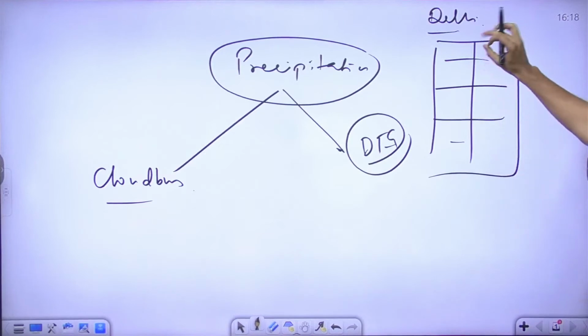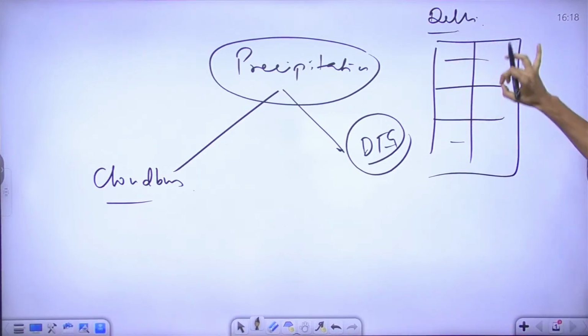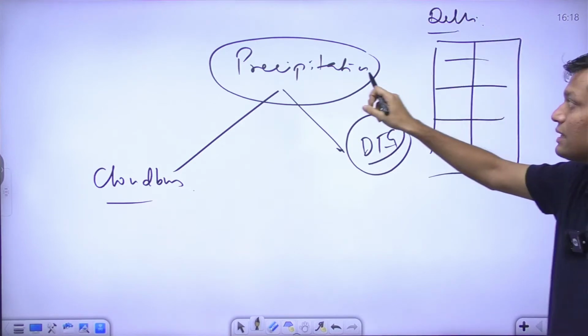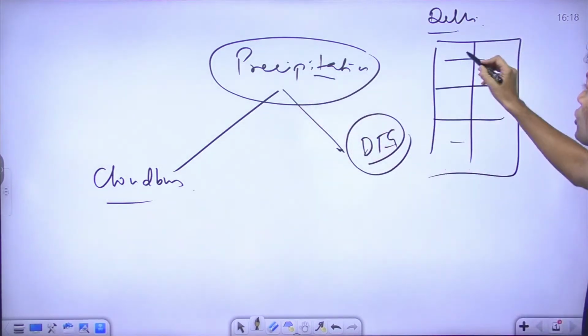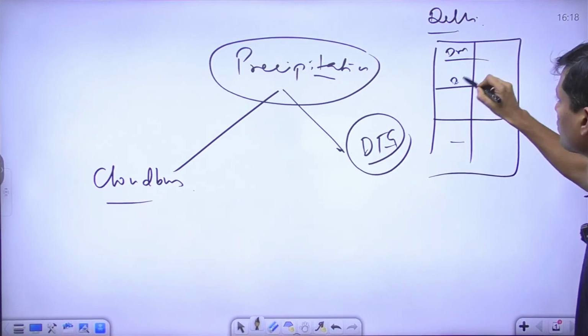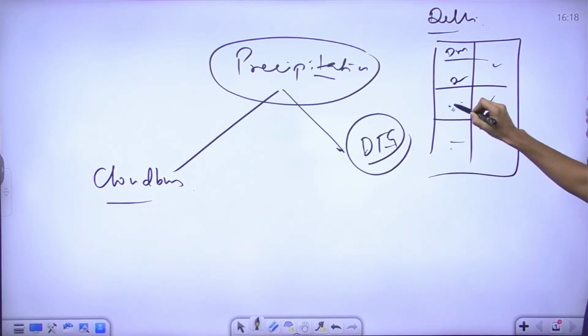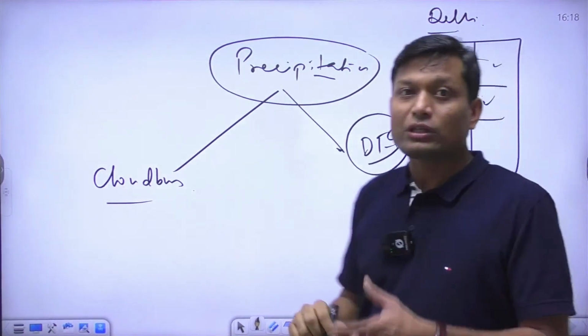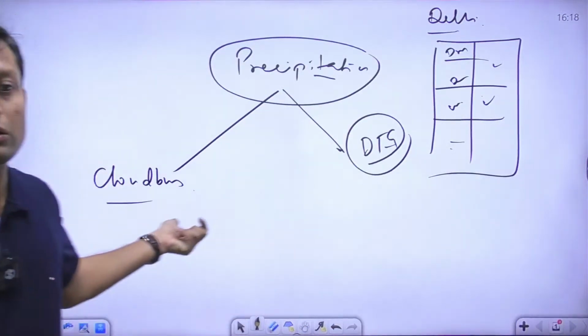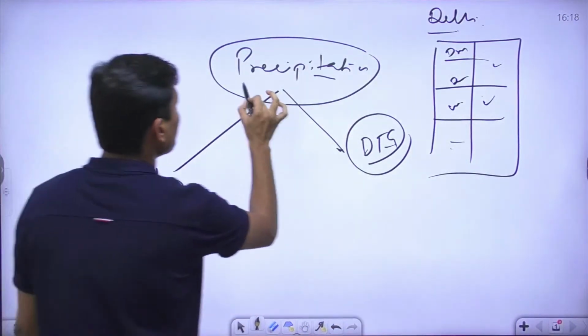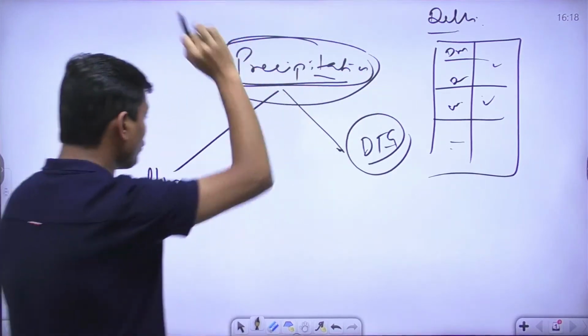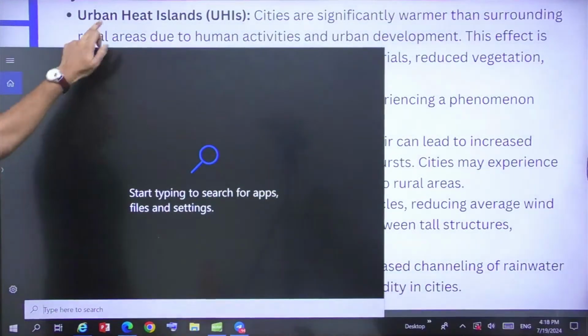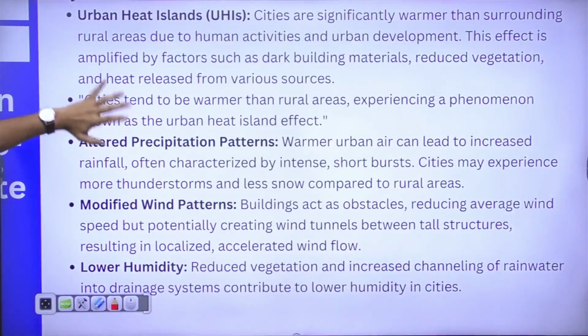So not all districts or all areas of any given urban settlement experience the same type of precipitation. Some areas will remain dry, right, and some areas will be extremely wet. So this kind of variability is also seen. Okay, so that is something we need to address when it comes to precipitation. So that is what we are suggesting when it comes to altered precipitation patterns.